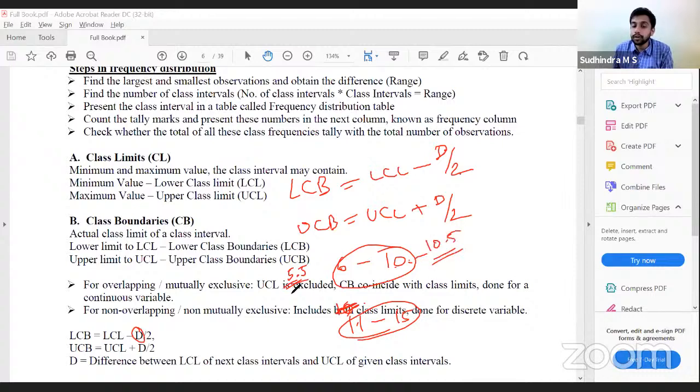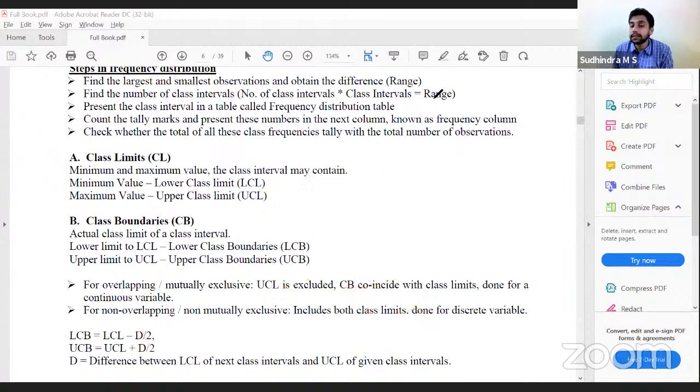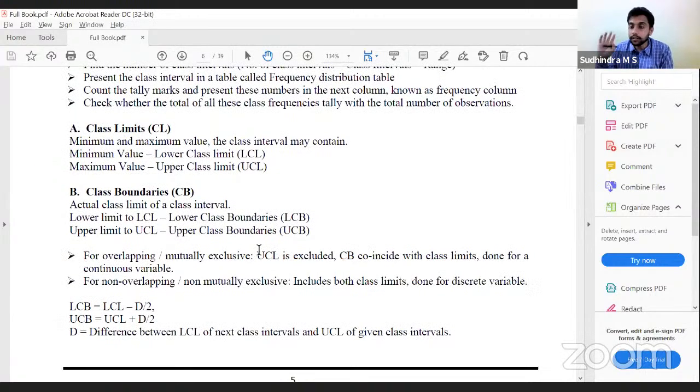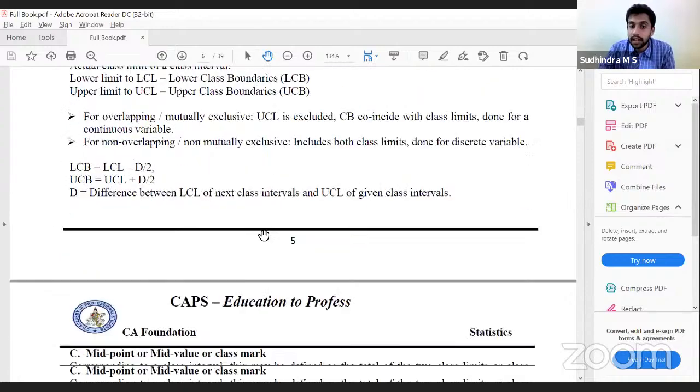So the lower class boundary is 5.5. Upper class boundary is 10.5. Even though the lower class limit is 6 and upper class limit is 10. That is the difference between class limit and class boundaries. Clear with that difference? Yes, sir.